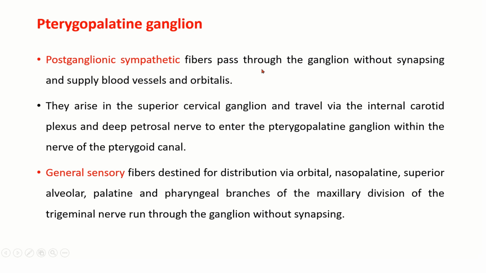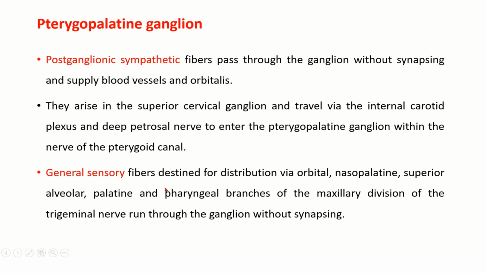Postganglionic sympathetic fibers pass through the ganglion without synapsing and supply blood vessels and the orbitalis muscle. They arise in the superior cervical ganglion of the sympathetic chain and travel via the internal carotid plexus and deep petrosal nerve to enter the pterygopalatine ganglion within the nerve of the pterygoid canal.